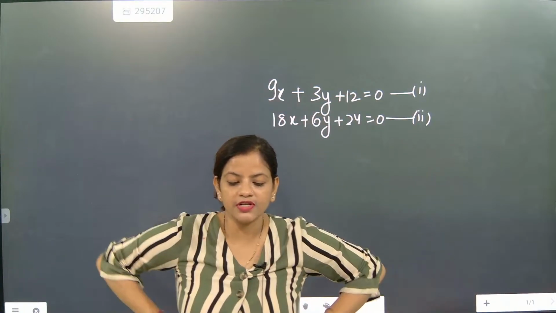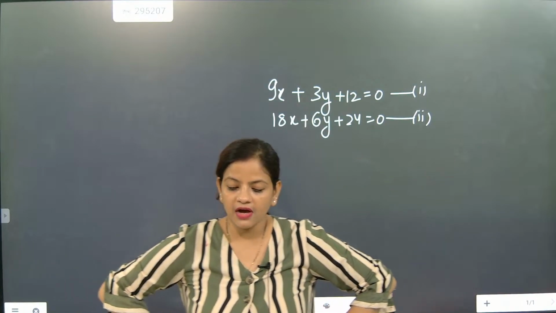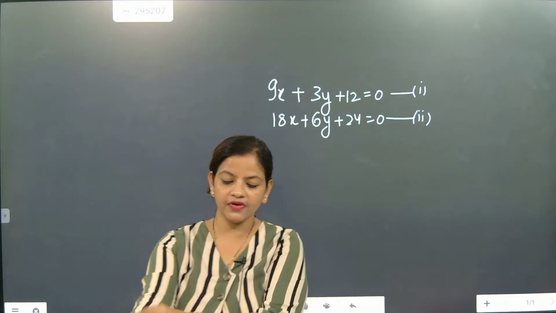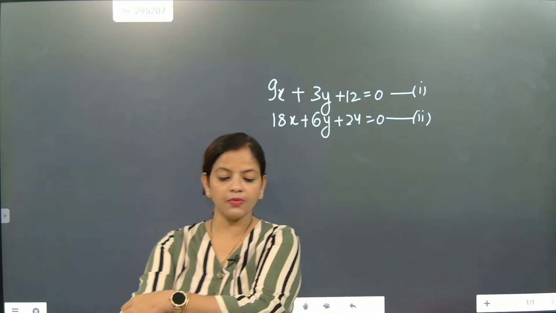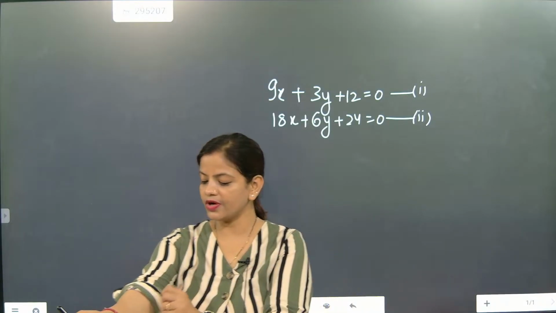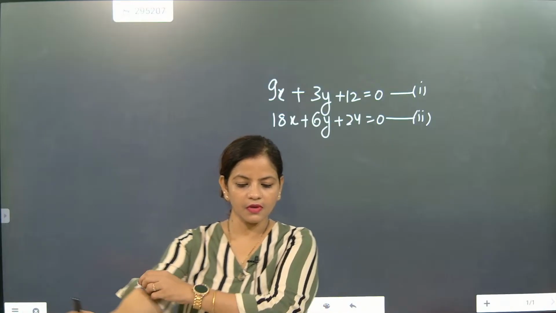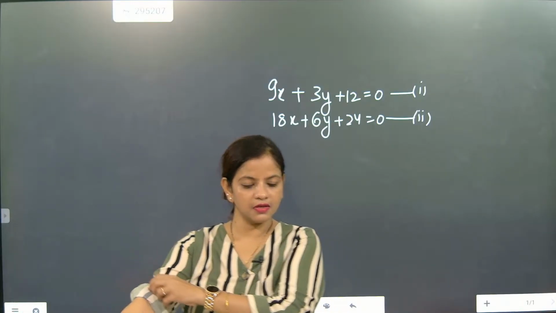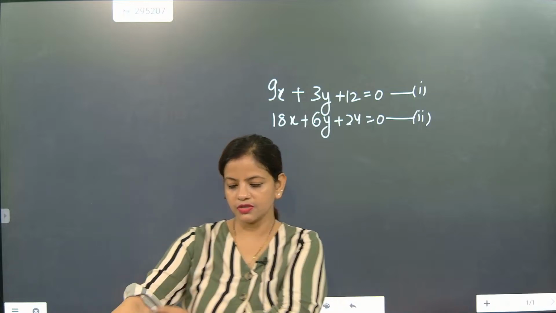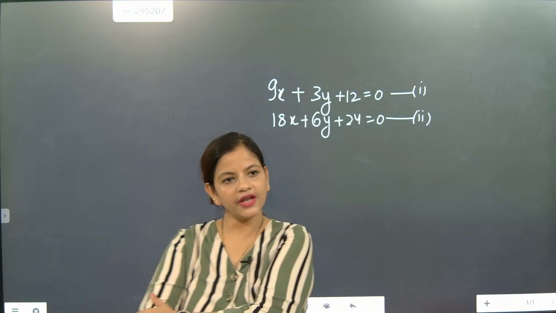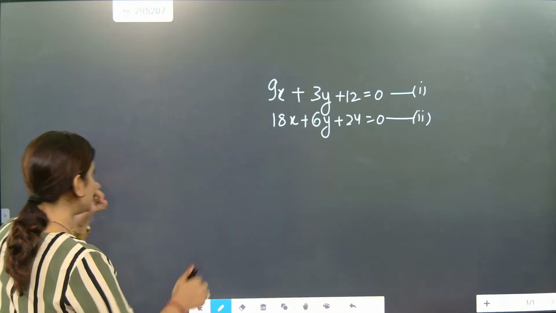After consistent, what is the next part? Now, beta, let's start answering. What is the answer here? Infinite, infinite many solutions. Let's check this one out.